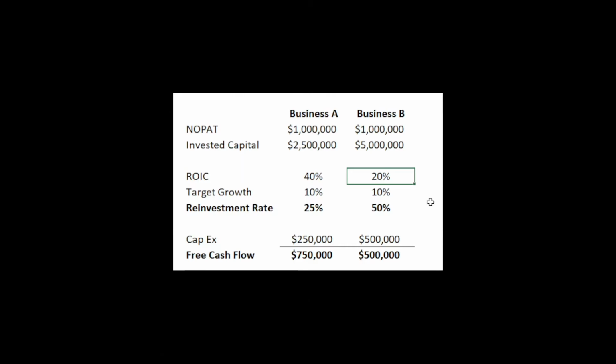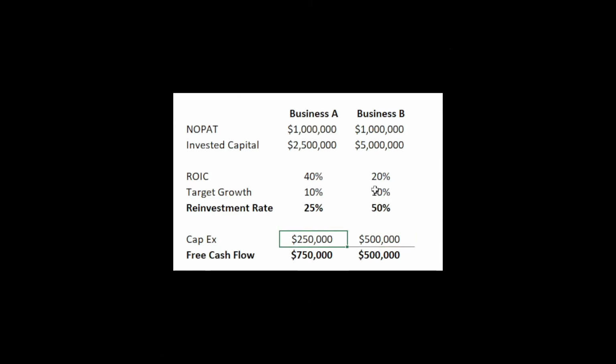So using our formula, ROIC times reinvestment rate equals growth, we can solve for our reinvestment rates for that target growth. It comes out to 25% reinvestment for Business A and 50% reinvestment for Business B. That means the CapEx spend for Business A will ultimately be $250,000, or $1 million of NOPAT multiplied by the 25% reinvestment, and the CapEx spend for Business B is going to have to be $500,000, or $1 million multiplied by 50%.